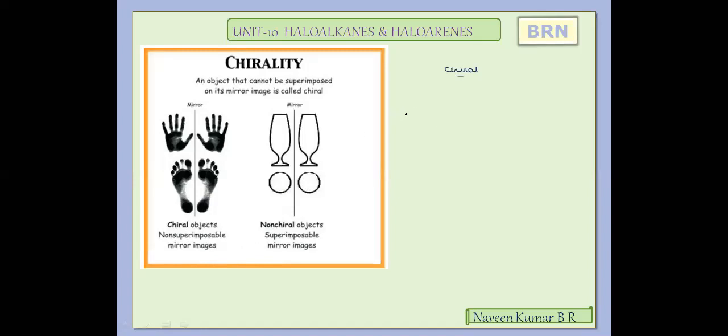Now this particular optical property, if we observe the compounds, what are these compounds? They should be optically active compounds.